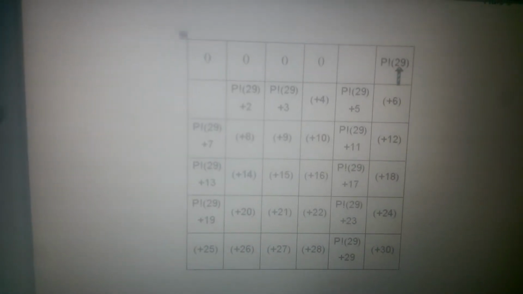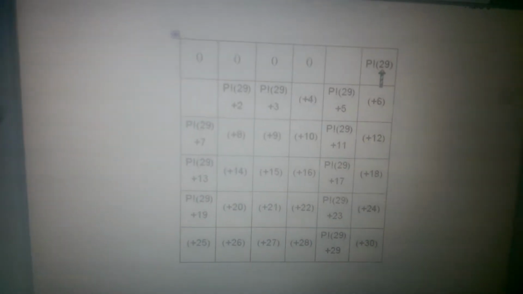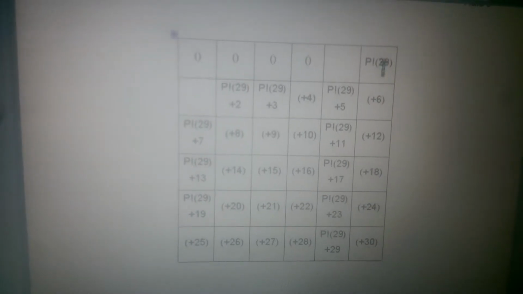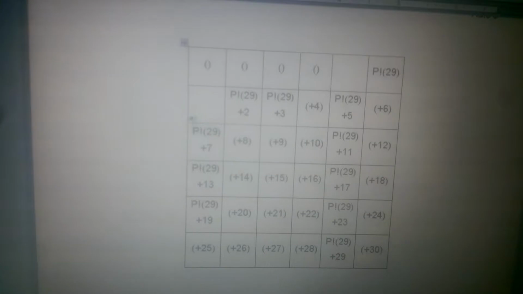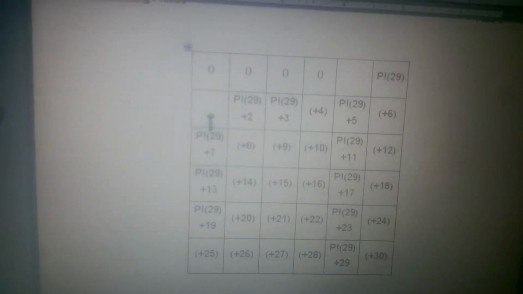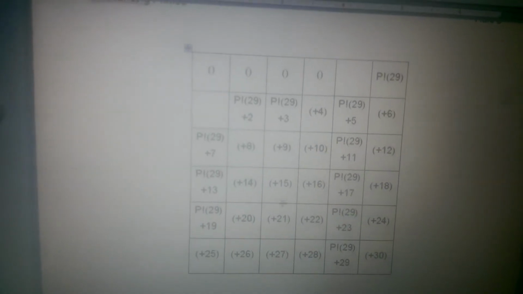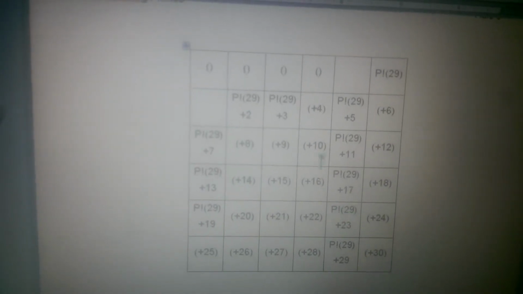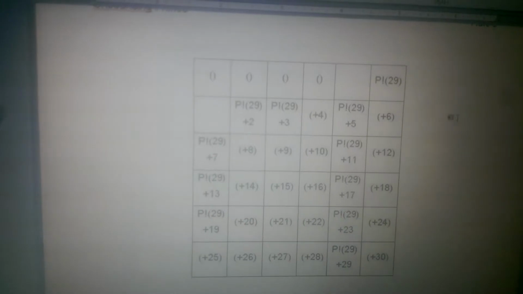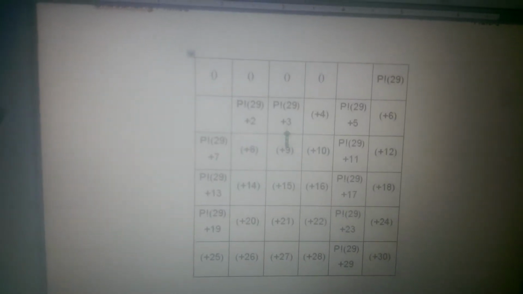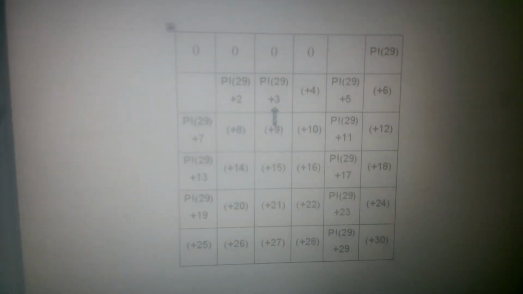6 can go into 29 primorial because we multiply 2 and 3, and 2 and 3 make 6. So 6 can go into 29 primorial. Now, notice these 2 blank spots? They are potential primes. But since 2 can go into 29 primorial, because it's 29 times 23 times 19 times 17 times 13 times 11 times 7 times 5 times 3 times 2, we have all these factors of primes going into 29 primorial.